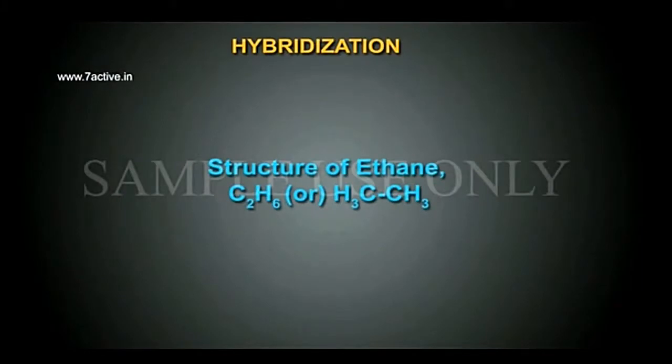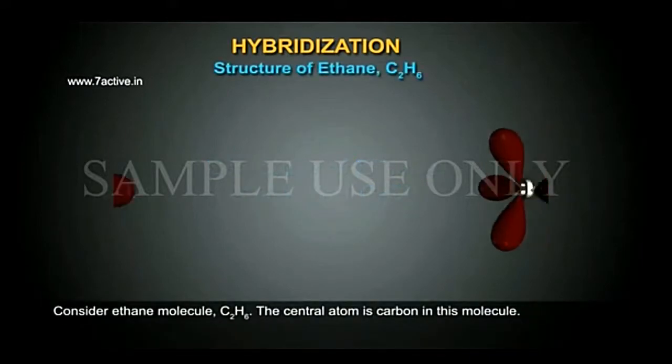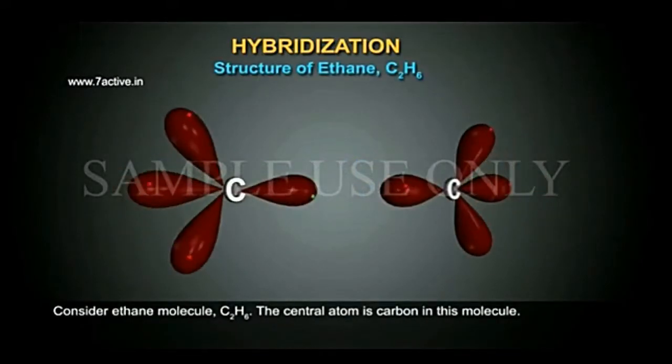Structure of ethane. Ethane, C2H6 or CH3-CH3. In the ethane molecule, two carbon atoms are present as central atoms, and each carbon atom undergoes sp3 hybridization, and the four hybrid orbitals are filled with one electron each.